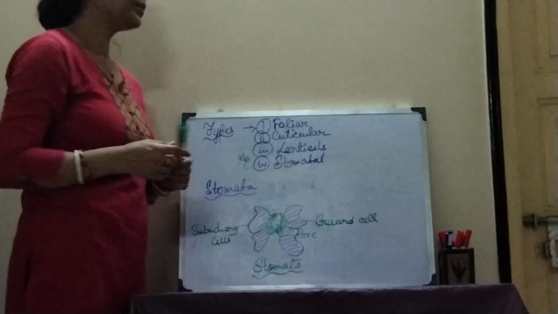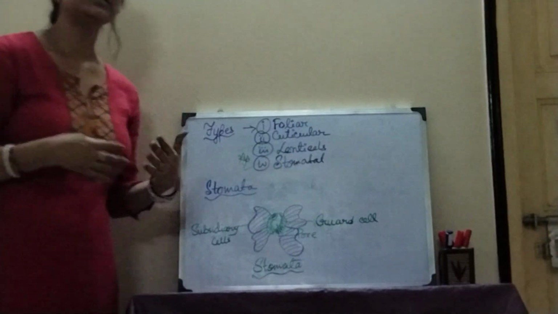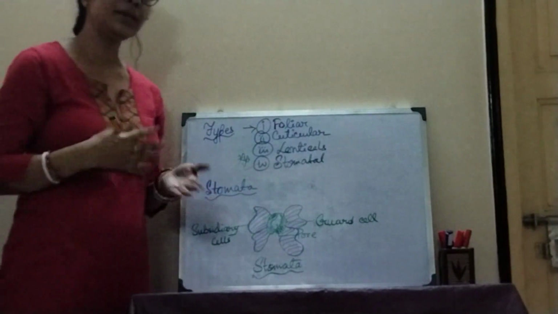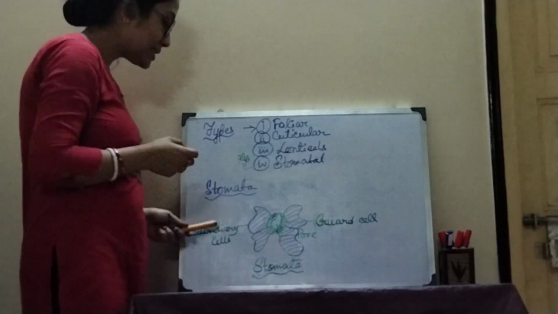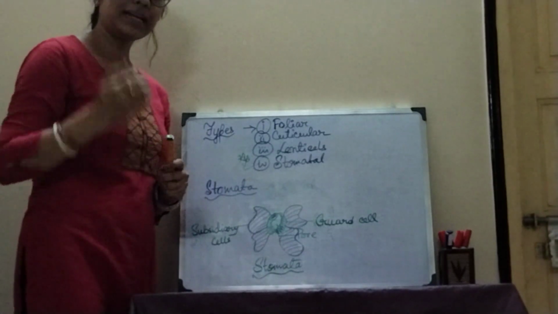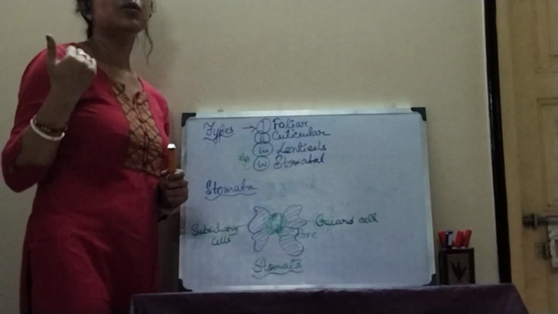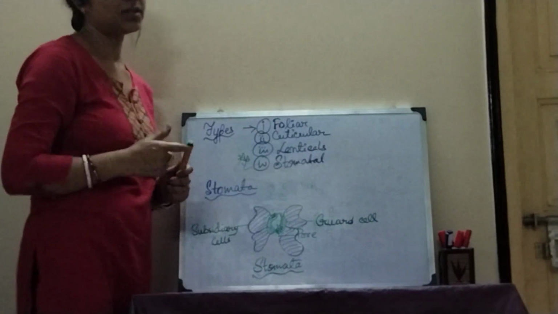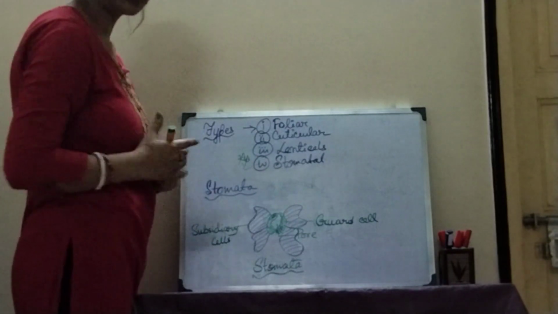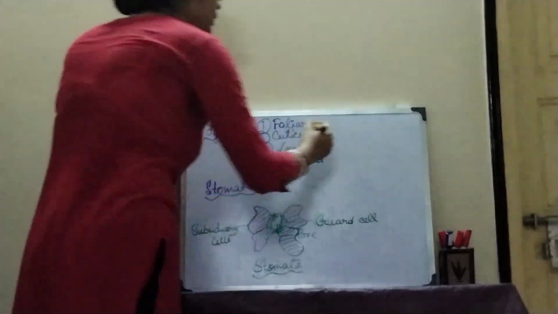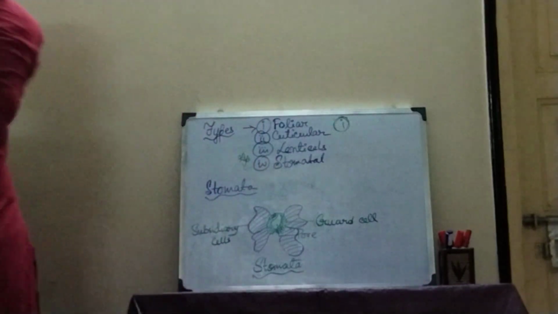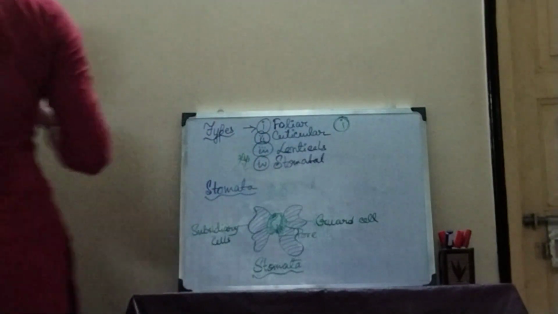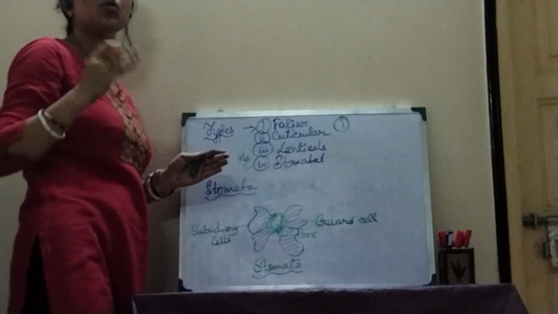So let's begin with the types of subsidiary cells. Depending upon the type or the amount of subsidiary cells present in the stomata, we can categorize stomata into 5 major categories. What are the major 5 categories? Let's concentrate over here. The first one is anomocytic.